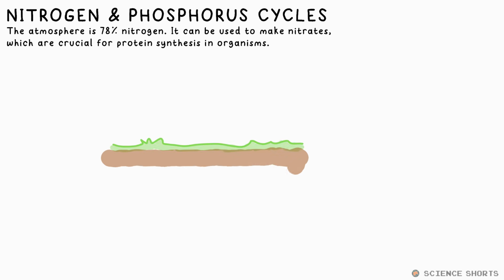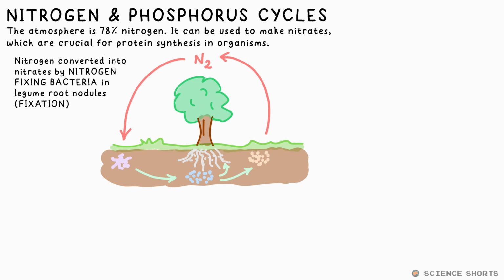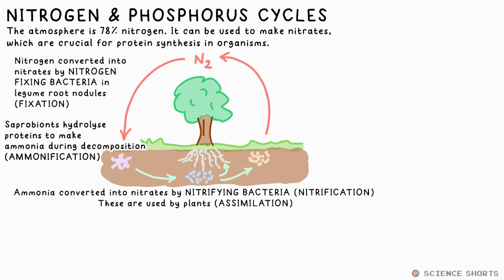Nitrogen is used for ammonia, which is needed for amino acids. It follows a cycle. Nitrogen in the air undergoes fixation by certain bacteria in root nodules of some plants, specifically legumes. This produces ammonia. Ammonification also produces ammonia by the breaking down of organic matter, thanks to microbes called saprobionts. Proteins are hydrolyzed by protease enzymes on their surface, then the amino groups are removed by deaminase enzymes. Ammonia is converted into nitrate ions by nitrification in nitrifying bacteria. These are then absorbed into a plant's roots.